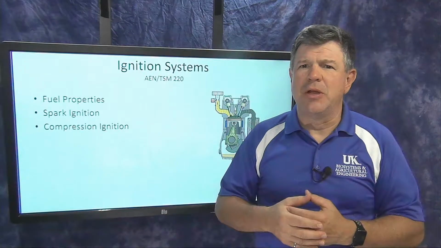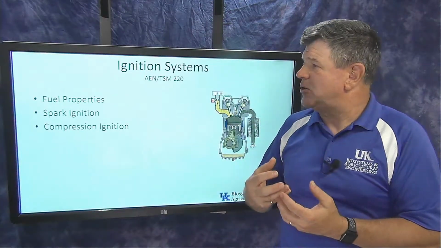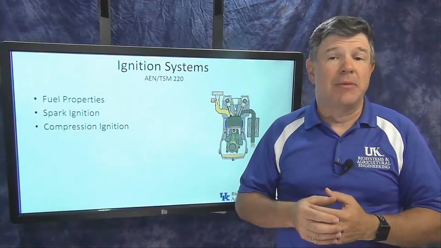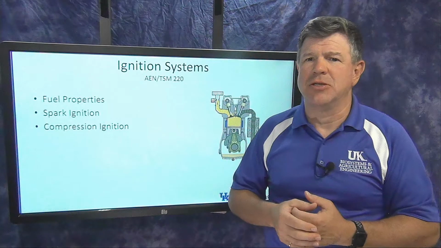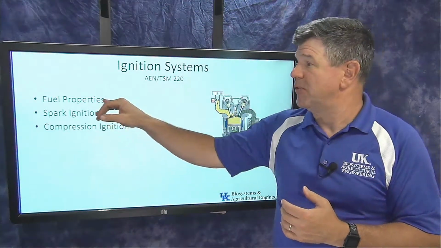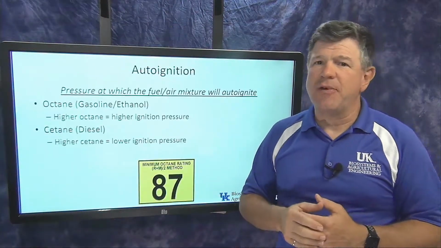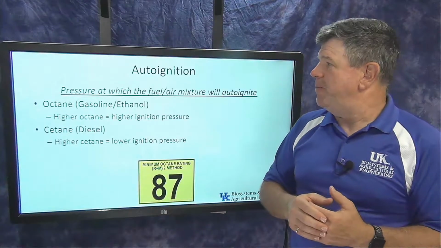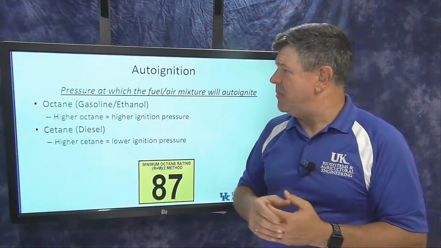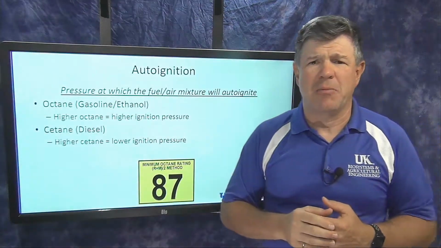So what I'm going to do in the next few minutes in this video is go through that and get an understanding of the differences between these two types of ignition systems, those two types of engines. To do that, we'll look at spark ignition and compression ignition, but first we have to look at some basic fuel properties. Specifically, what we need to understand is the auto ignition property of fuel. Auto ignition means the pressure at which the fuel-air mixture will auto-ignite. What does that mean, auto-ignite?